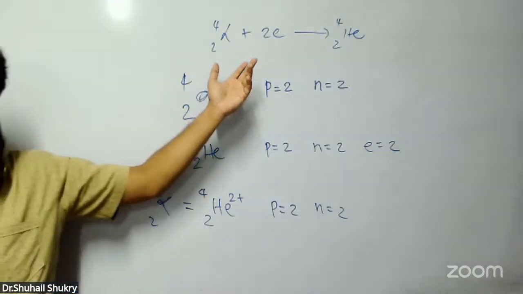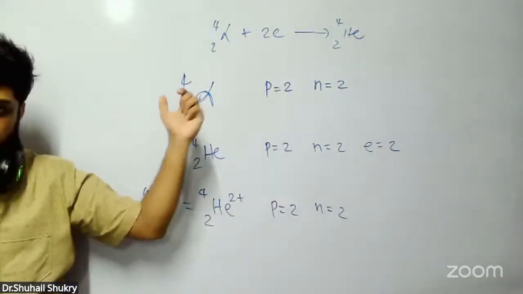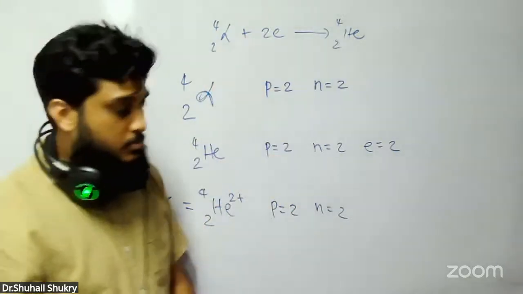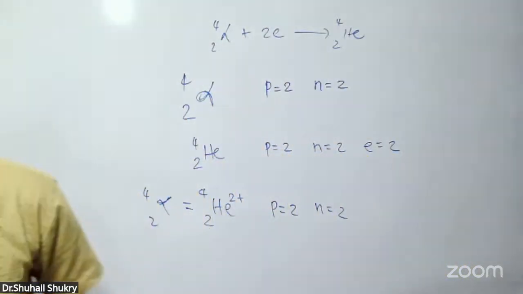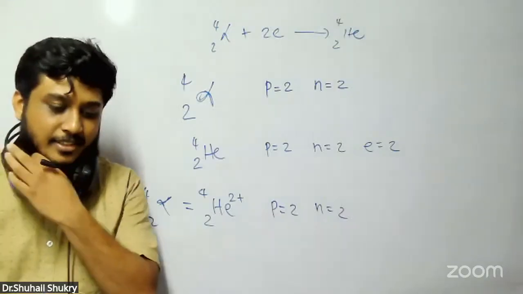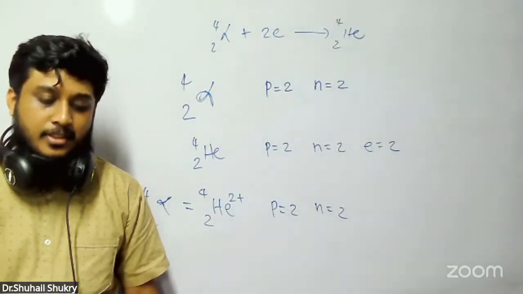Again, alpha, meaning helium nucleus, when it takes 2 electrons, it can become helium gas. Can understand these things, right? Remember that. Therefore, the answer is the same thing. Instead of alpha, they have given helium nuclei.